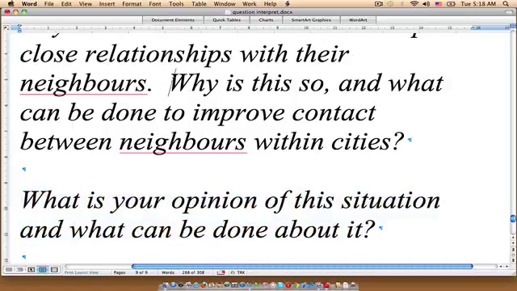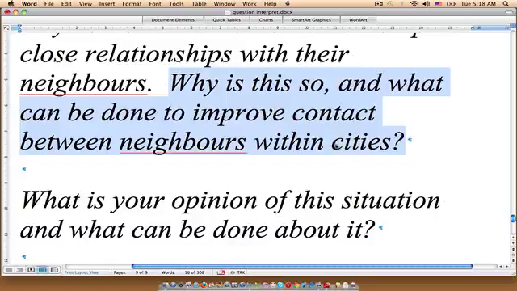In this instance, we're going to have to worry about both questions, and we're going to have to provide evidence for both questions to answer the essay question properly. So my suggestion here is to try to include both questions, if you can, into a single thesis. So something like, for example, it is argued that people who live in a city do not develop close relationships with their neighbors because of, and then whatever. Okay, so that would be kind of like the thesis portion of it.